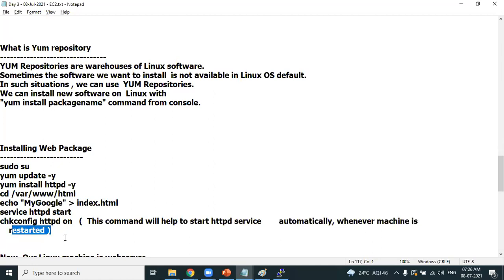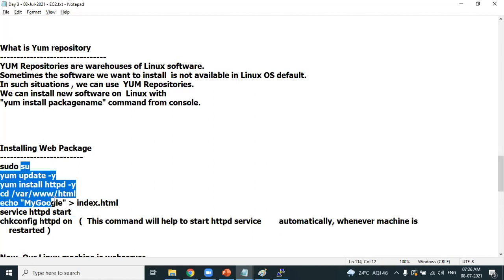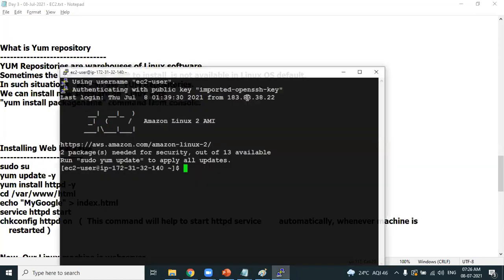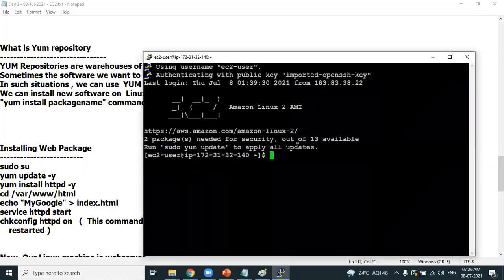Whenever you restart the machine, I don't want to start httpd manually. I want httpd to start automatically. So chkconfig httpd on makes sure that httpd gets automatically started. These are the commands I need to run. I have already connected, so let me write those commands and install the web server.